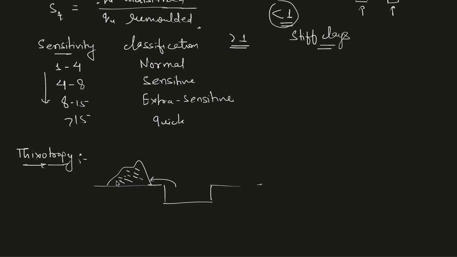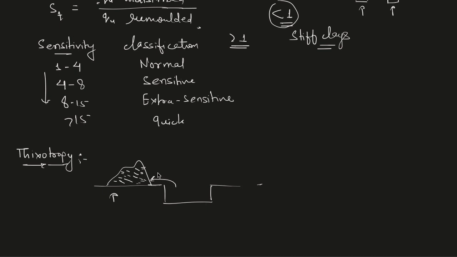On the day it was excavated, it would have been really loose and you could make it into any shape you want, but as it rests for some time, the strength of this soil increases, or it forms a structure. It is not as easy as it was on the first day to remold this soil.